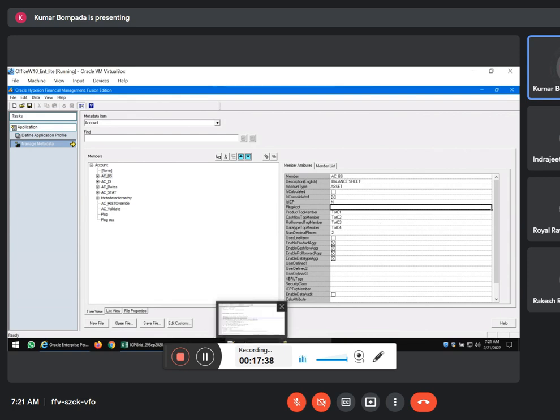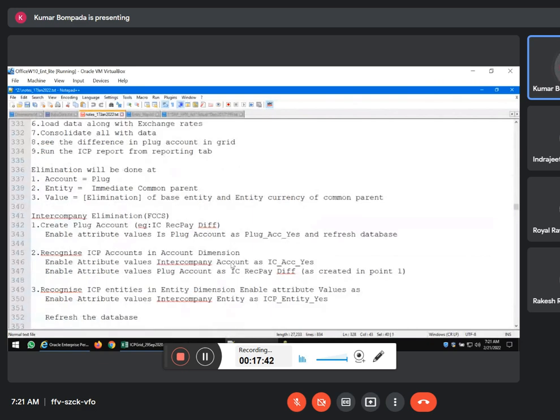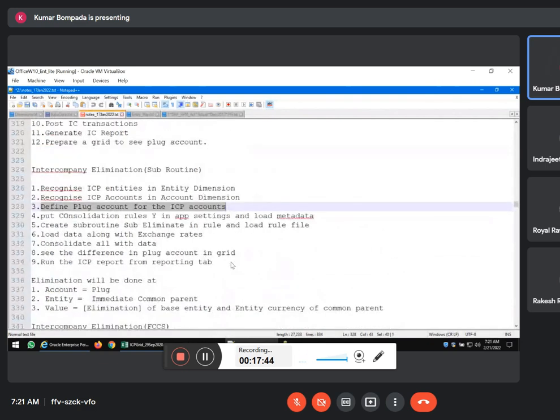You can write down the notes. The very first point in intercompany: write down, one intercompany transaction means two individual transactions.